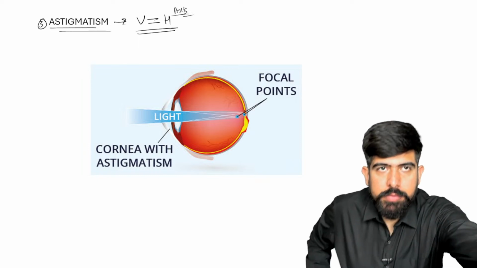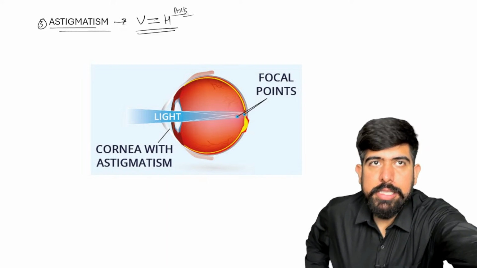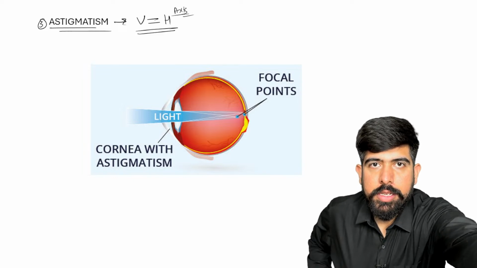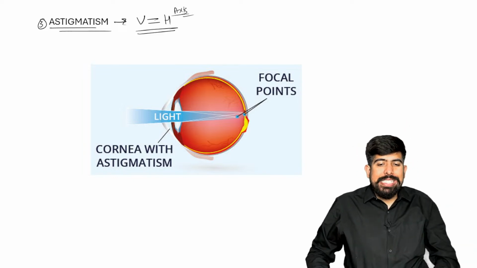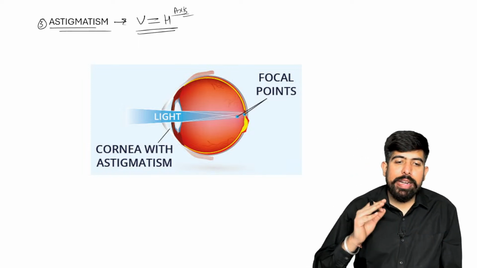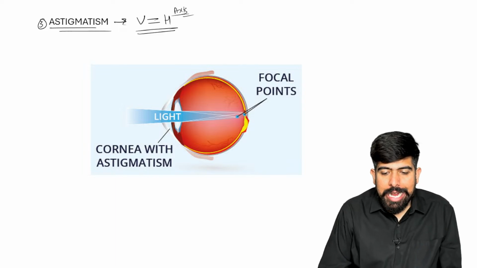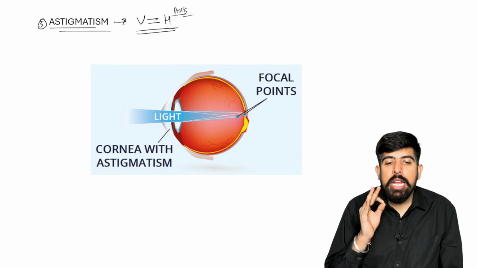But now, what is happening in this condition? Our vertical and horizontal axes normally remain equal.